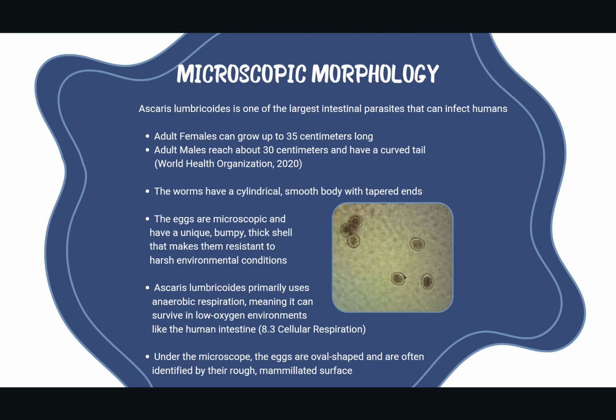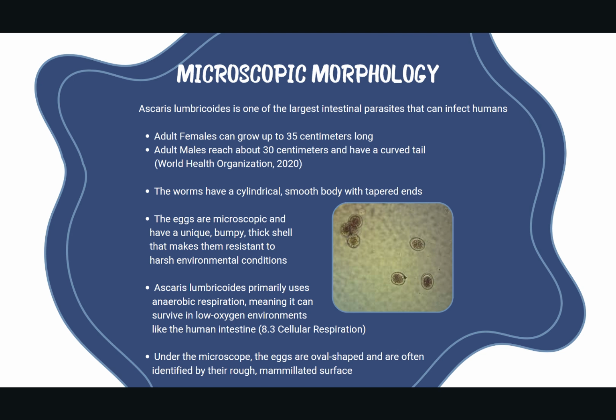Ascaris lumbricoides is actually one of the largest intestinal parasites that can infect humans. Females can grow up to 35 centimeters long, and males grow up to 30 centimeters long and also have a curved tail. The worm's body is smooth, cylindrical, and tapered at the ends. But what makes it especially important for diagnosis are the eggs. The eggs are microscopic and have a thick, bumpy shell that makes them super resistant to harsh environments. Under the microscope, the eggs are oval-shaped and have a unique surface that's often used to identify them in stool samples.